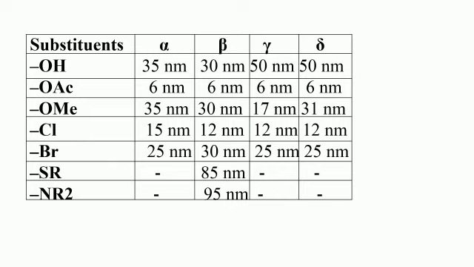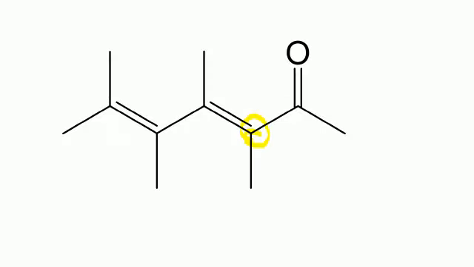Similarly, the increments for the substituents at alpha, beta, gamma and delta position is as shown here. The carbon atom very next to the functional group is alpha carbon atom, which has been shown using yellow color. So the substituent attached to this alpha carbon will be alpha substituent. The substituent attached to the beta carbon will be beta substituent. The substituent attached to the gamma carbon is gamma substituent, and the substituents attached to the delta carbon will be delta substituent.